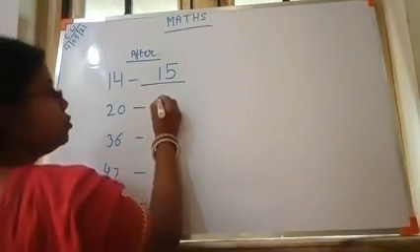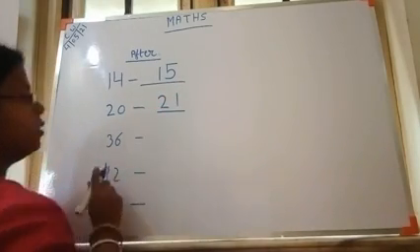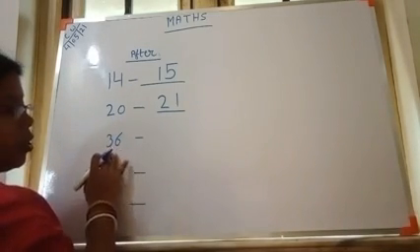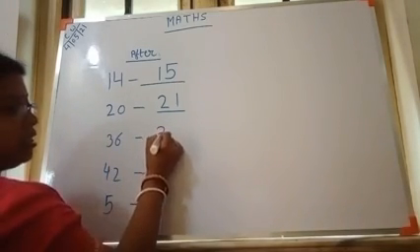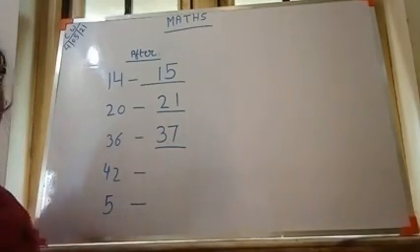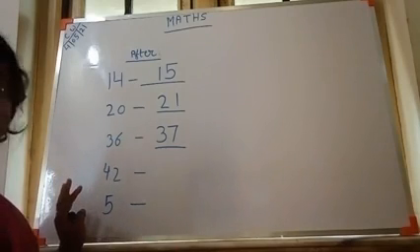Here it is 36. What comes after 36? 37. How? Because 37 is the next number of 36.